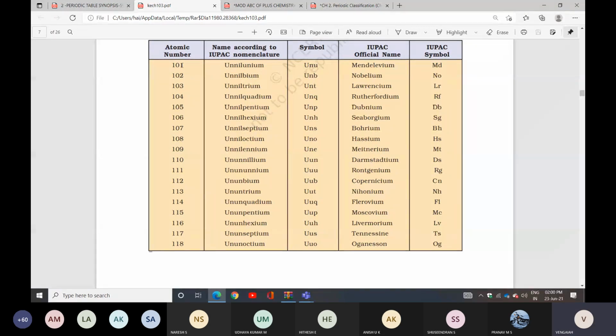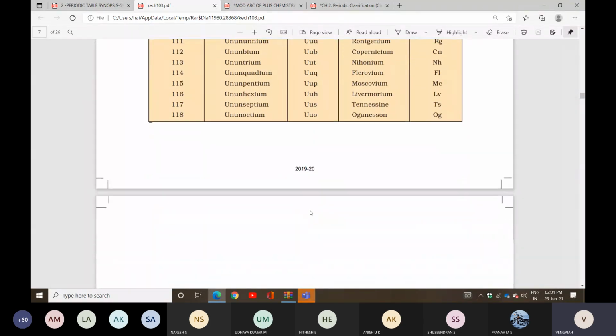So 101 is unnilunium. The ending ium comes at the end of every name. 102 is unnilbium, 103 unniltrium, 104 unnilquadium, 105 unnilpentium, 106 unnilhexium, 107 unnilseptium, 108 unniloctium, like that. Next, we go on until 118. You can check those things once again.